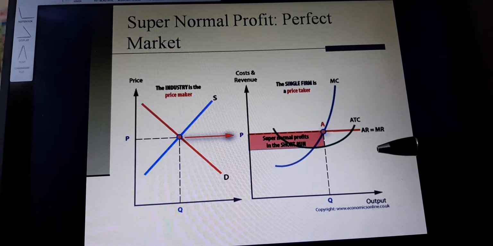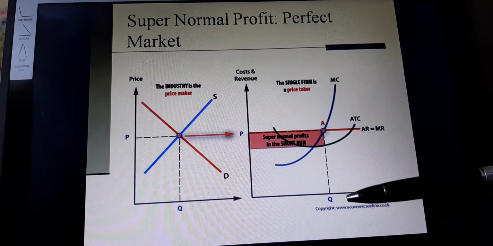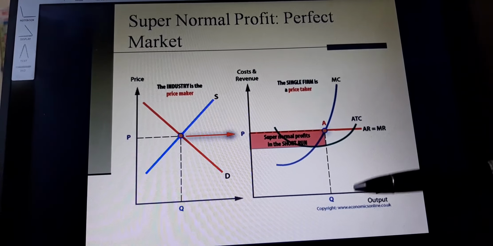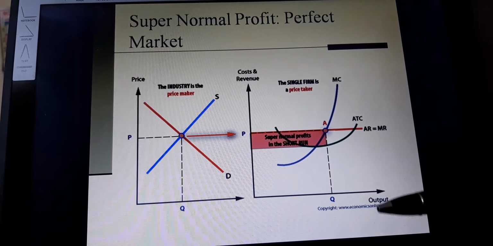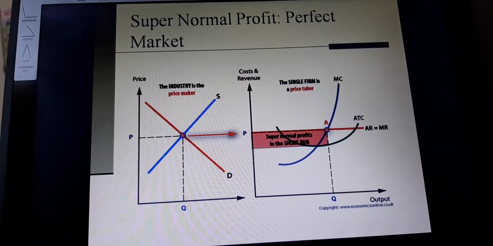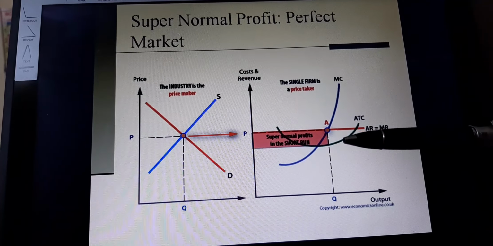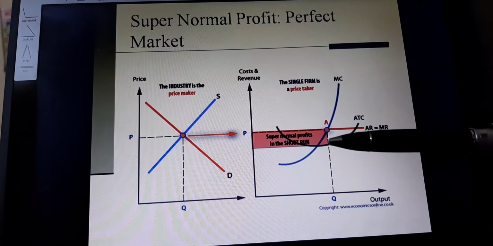At point A, this is extended to the vertical line, and the output Q is decided by the firm. We can see the shaded region, whereby this average cost touches this line, and this is the cost and this is the price. So cost is less than the price, and the shaded region shows the supernormal profit under the perfect market.